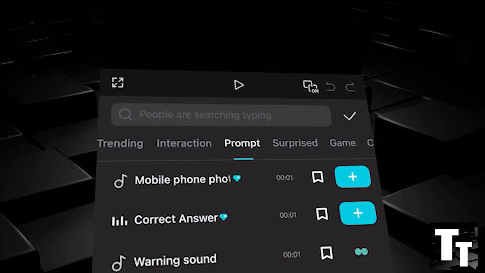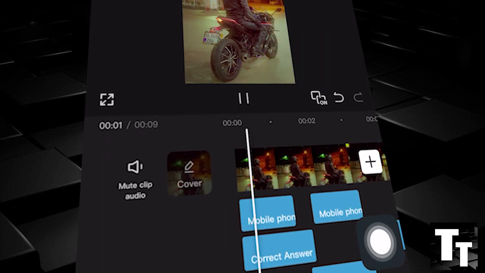This will help you access prompt sound effects in CapCut Mobile. Free tutorial.